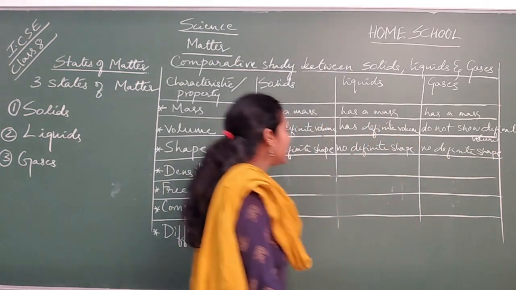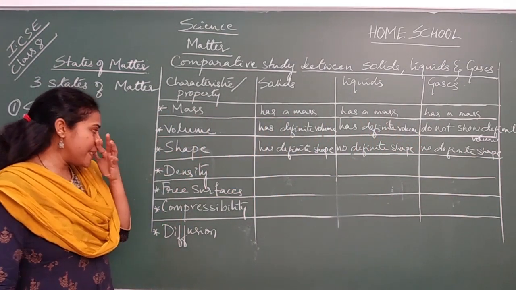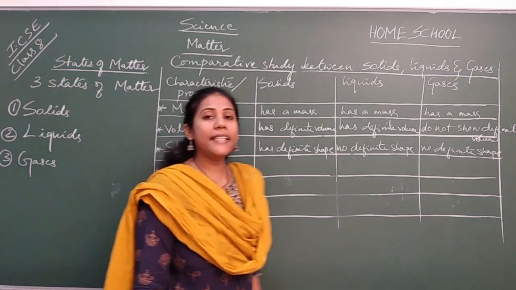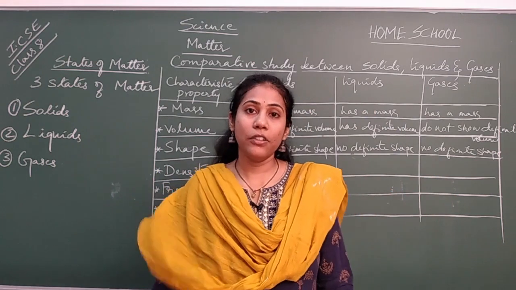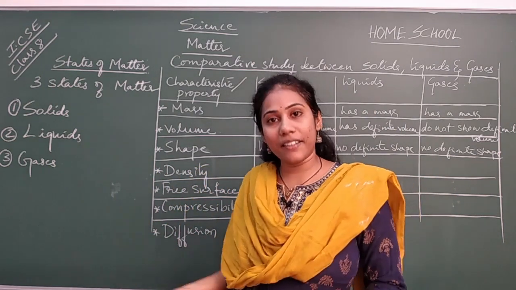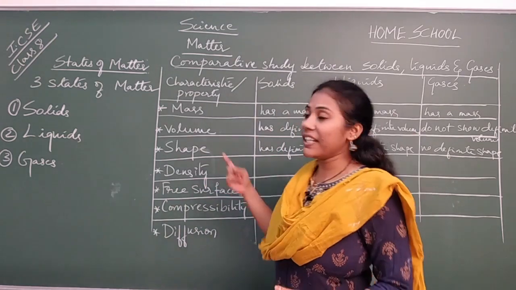So this is about the property called shape. And coming to the property of density. So what do you mean by density? Density is nothing but heaviness. How heavy the matter is can be represented in terms of density.